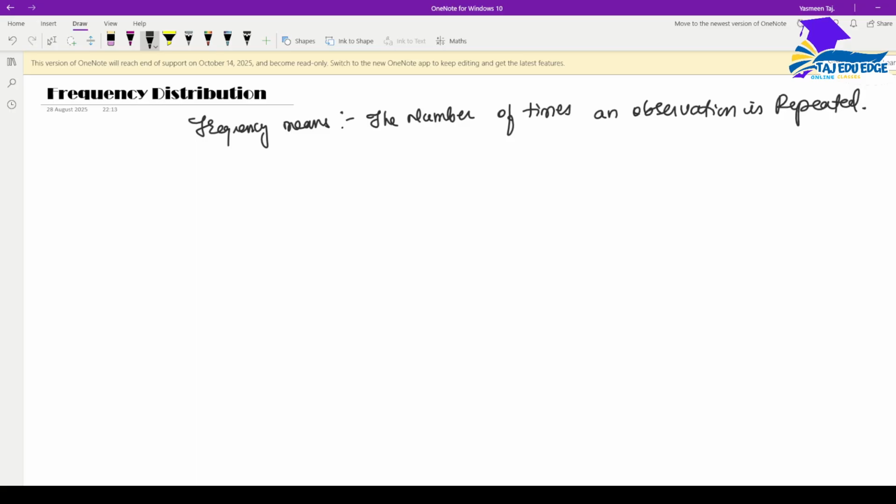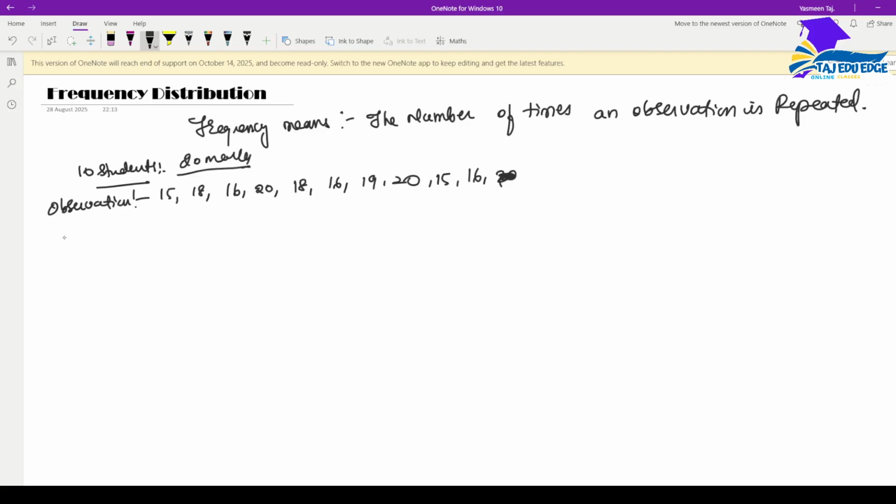If I say there are 10 students who have got 15, 18, 16, 20, 18, 16, 19, 20, 15, 16 in a particular subject out of 20 marks, this is what we call observation.